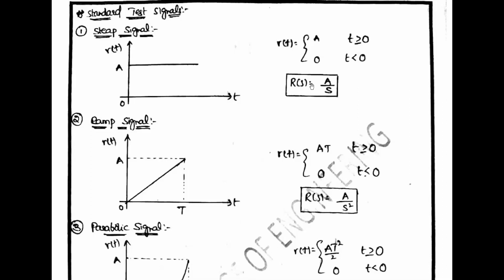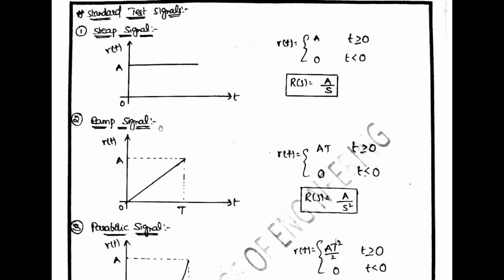So R of s is equal to A by s. Step signal, R of s is A by s. Unit step signal, R of s is equal to 1 by s.